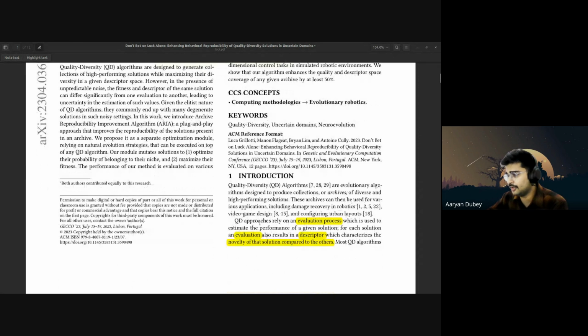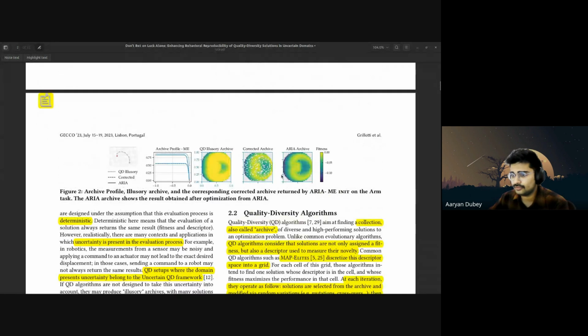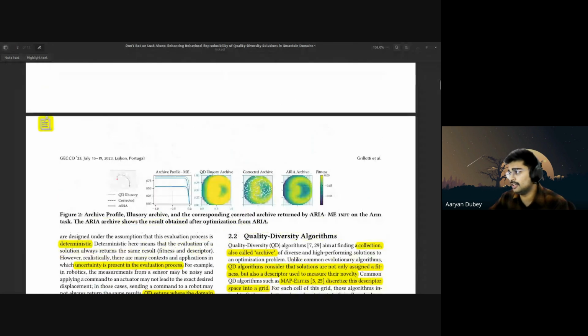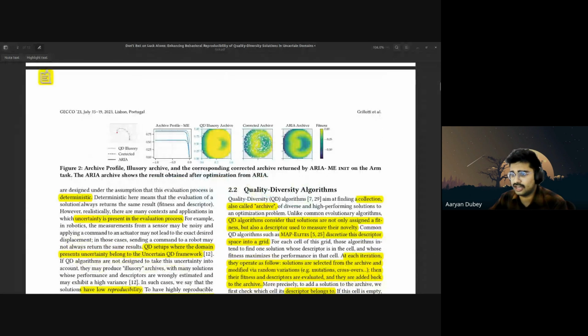Generally, QD approaches rely on an evaluation process, which is used to estimate the performance of a given solution. For each solution, evaluation also results in a descriptor, which characterizes the novelty of that solution compared to others. The proper definition of descriptor is given in the paper, so let's move forward towards it. It says that most QD algorithms are deterministic, right? Deterministic here means that evaluation of a solution always returns the same result.